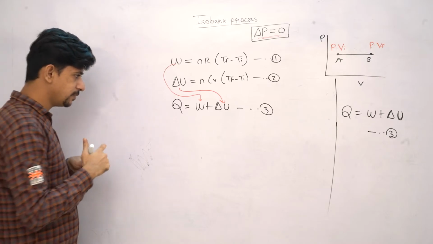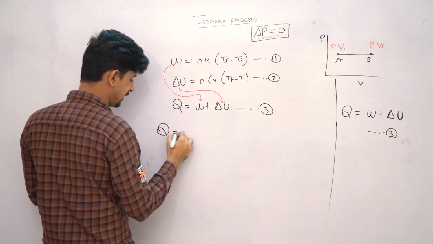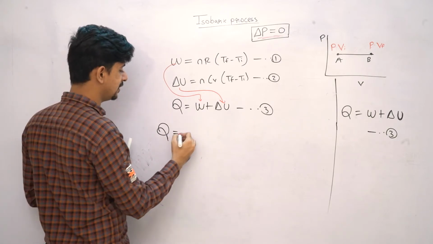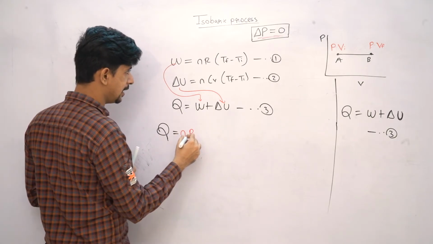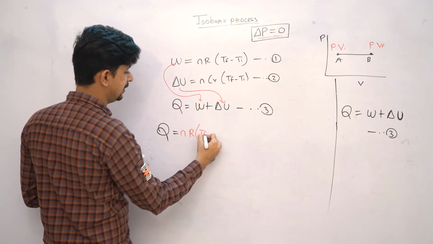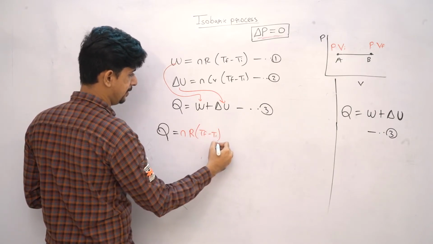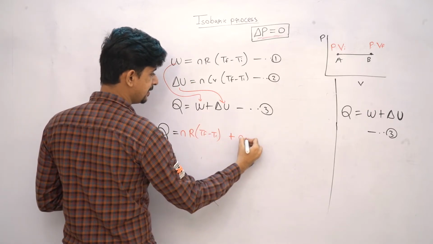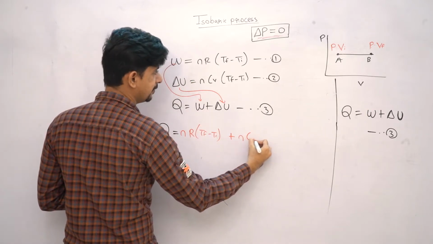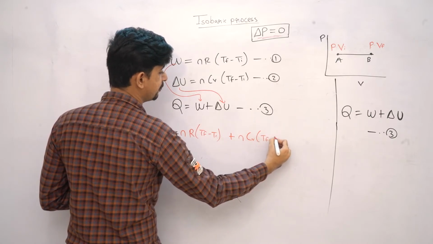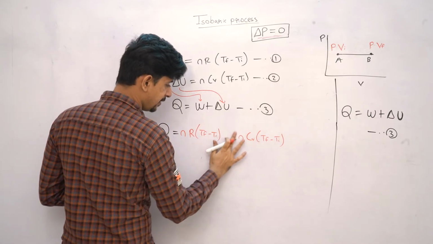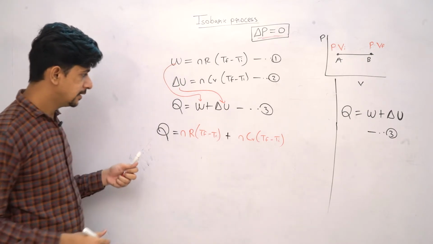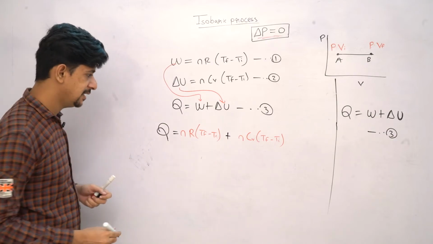So after doing so, we'll be getting that heat energy Q is equal to work done. What is work done? Work done is nR(Tf minus Ti) plus change in internal energy n Cv(Tf minus Ti). So we have substituted both the values, equation 1 and equation 2, in my equation 3.